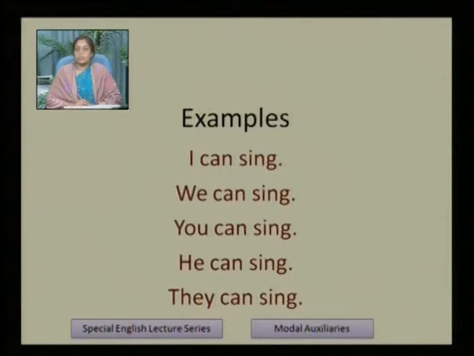With first person plural, we can sing. With second person singular and plural, you can sing. He can sing, they can sing, third person singular and plural. So there is no change in the modal auxiliary can. Persons and numbers are changing, but the modal auxiliary remains the same. So this is the second feature which is common in all modal auxiliaries.